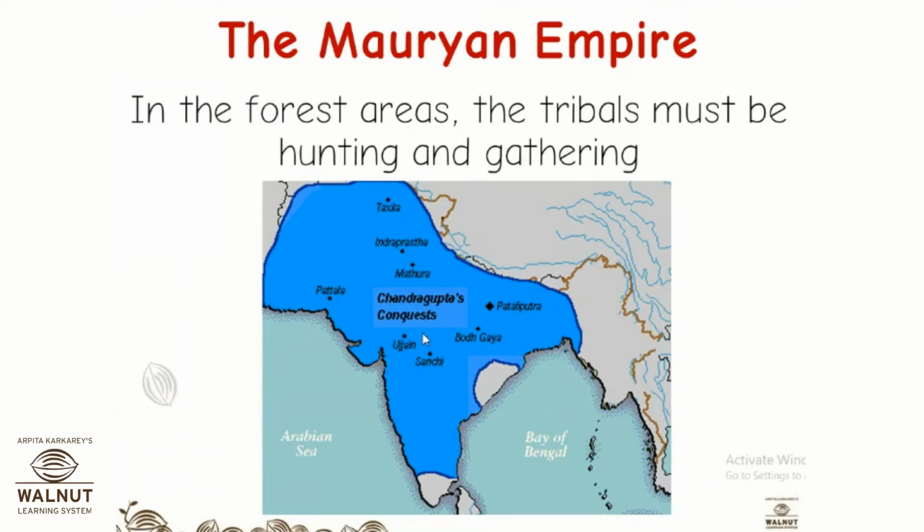In the forest areas, the tribals must be hunting and gathering. So there were also tribals who were living in the forest. What they must have been doing is hunting animals for their livelihood, or collecting things from the forest so that they can exchange it with somebody, or they can sell it in the market and buy new things for themselves. Okay, so different activities were happening throughout his empire. One was trading, one was agriculture, one was animal herding, one was hunting and gathering. So different people were engaged in different work.